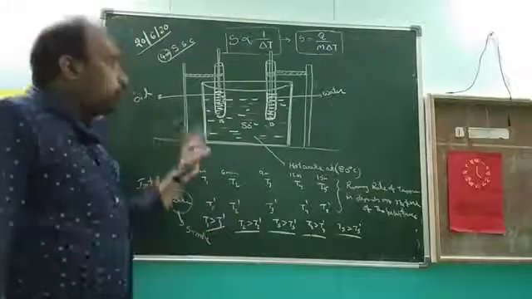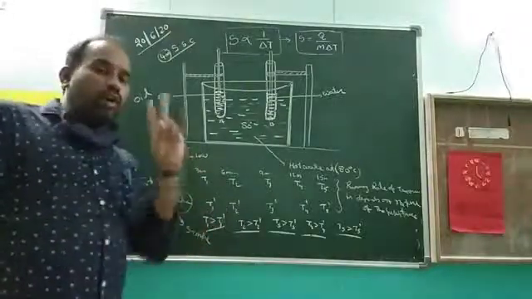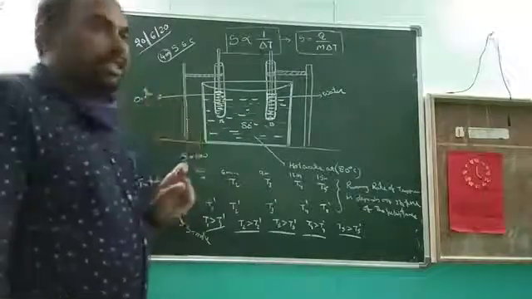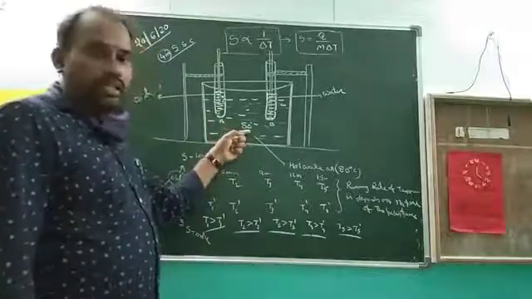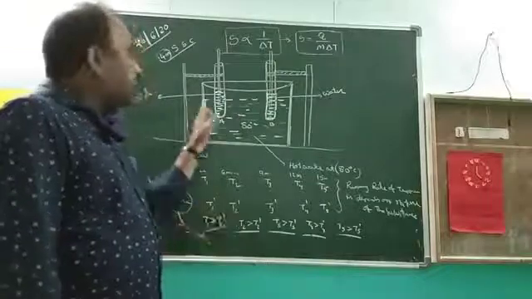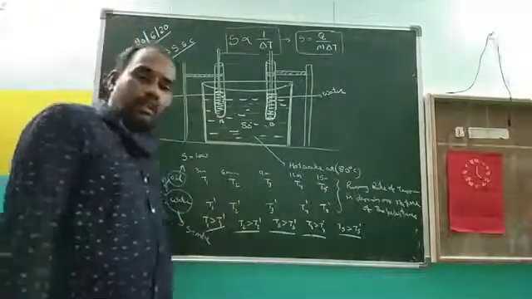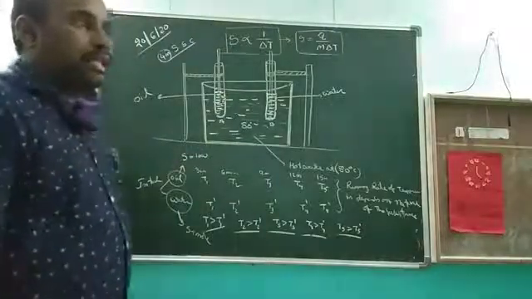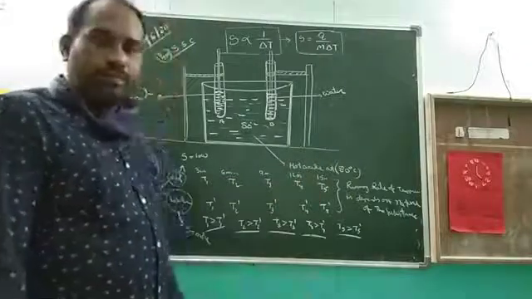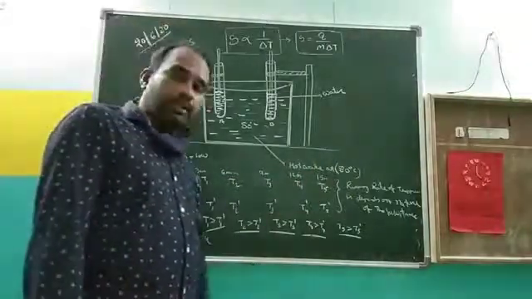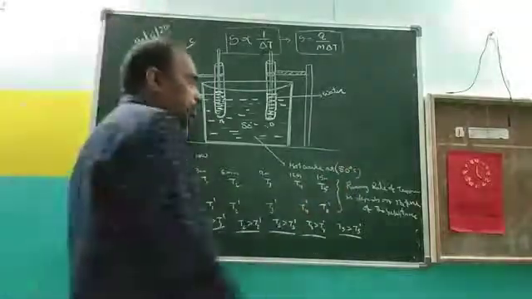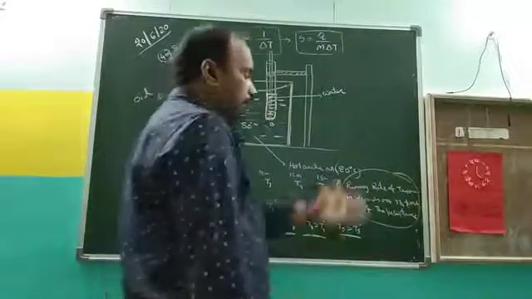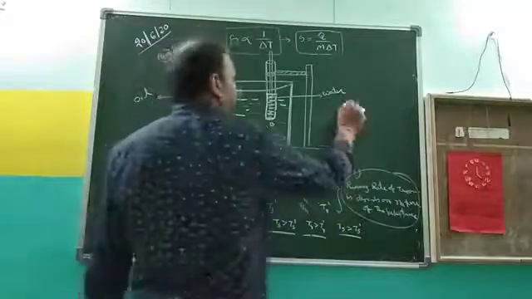So for doing this activity, you must follow 2 different conditions. What are the conditions? The first condition is that the supplied heat energy is constant. Second, the quantities taken are the same. So this is the activity to show that the specific heat depends upon the nature of the substance. Second, the rate of temperature rise depends upon the nature of the substance. So they are asking two different questions in two different ways. One is the rate of temperature rise depends upon the nature of the substance, and the second one, specific heat